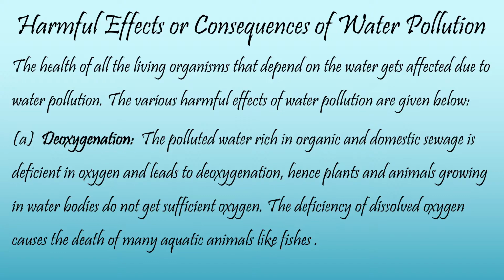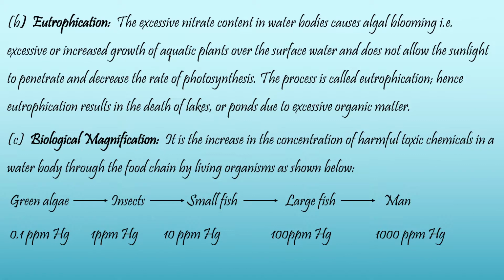But all the plants or animals which are living in the water bodies want oxygen to grow. When they don't get sufficient oxygen, that leads to the death of many aquatic animals. So the deficiency of dissolved oxygen in the water bodies is leading to the death of many aquatic animals like fishes or other animals. Then the second harmful effect is eutrophication.